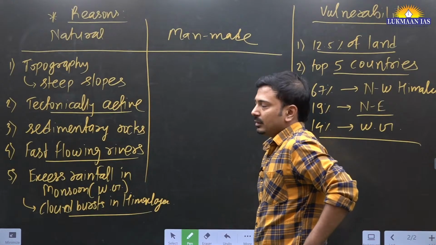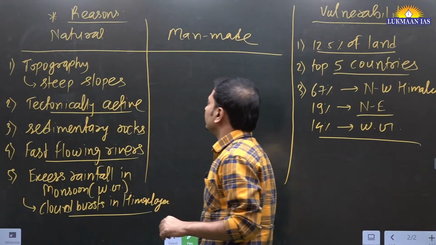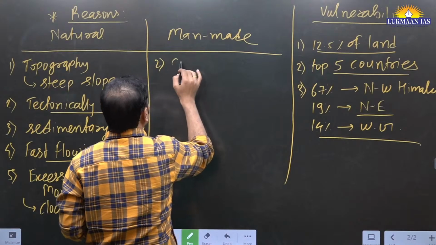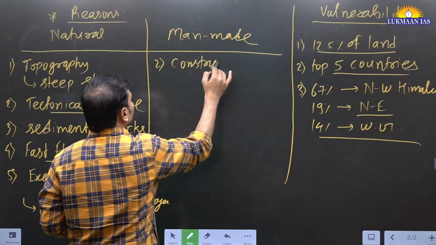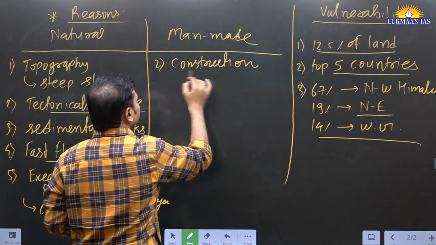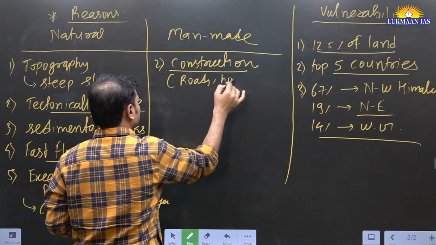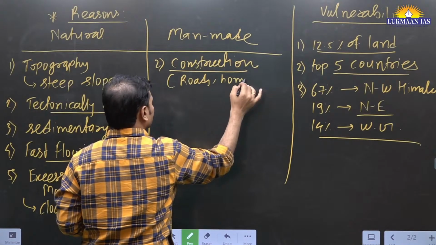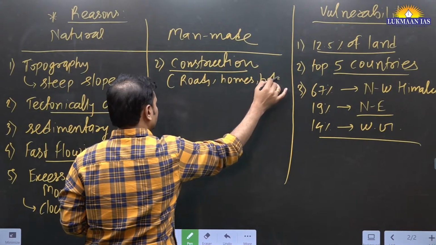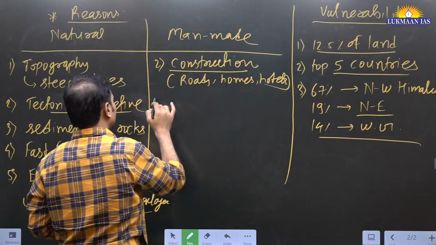All right, now man-made, there are many reasons here. Again, you can talk about construction activities, roads, we can say homes, hotels, residential aspect.